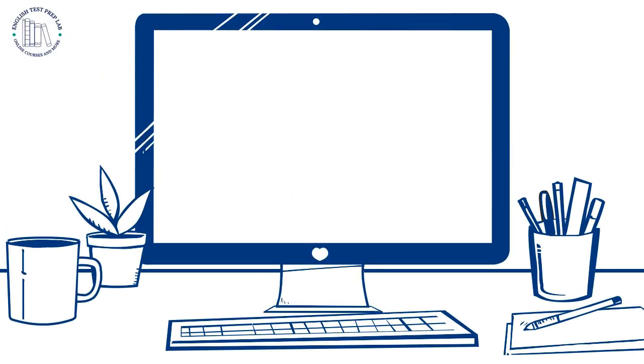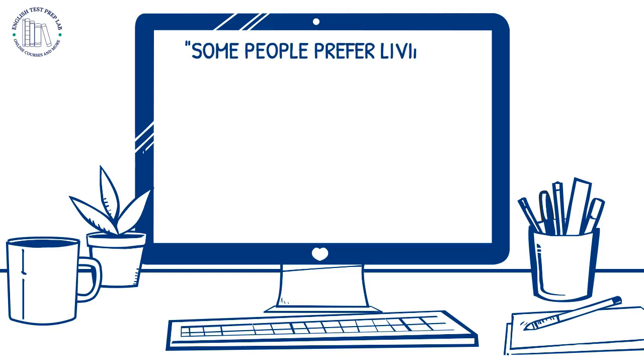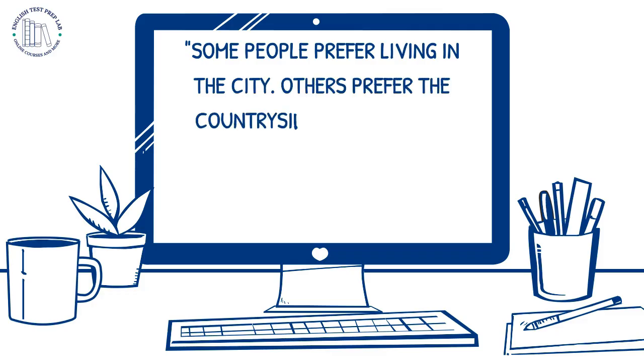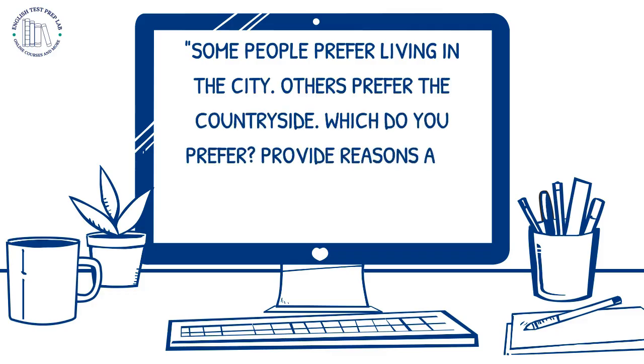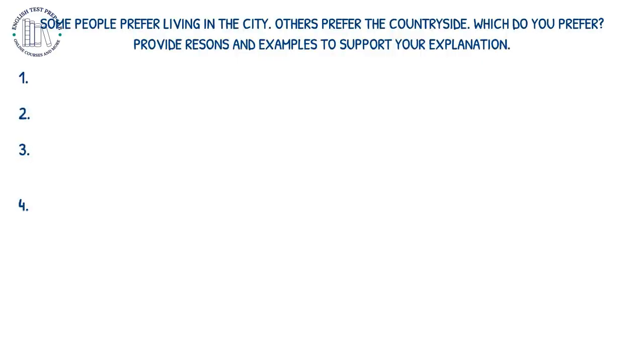Let's take a look at a concrete example to see how this works in practice. Here's an excerpt from a response on the topic: Some people prefer living in the city. Others prefer the countryside. Which do you prefer? Provide reasons and examples to support your explanation. The response goes as follows.